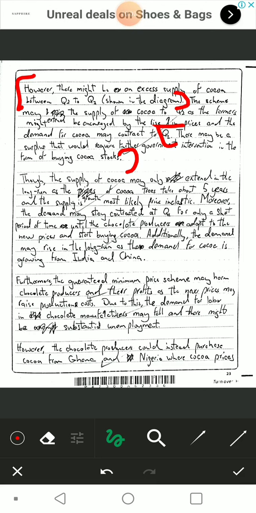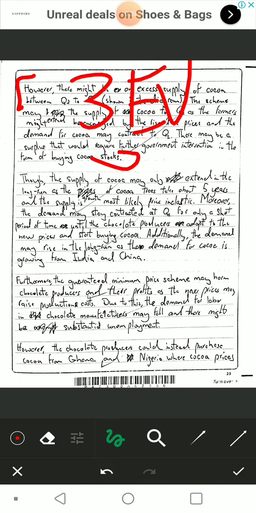So that is a deep analysis mark. I went out of the way and mentioned it. Anything that you analyze or make deeper links into, that is analysis, and the deeper the link, the better the analysis. So this entire evaluation paragraph gets me 3 marks, 3 EV. Let's move on to my second point.